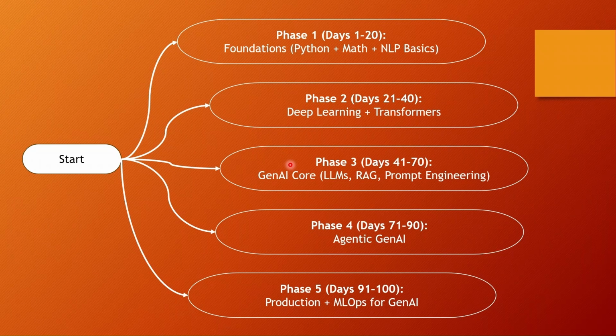Finally, in phase 5, we will talk about how to productize your application. How will you use MLOps, concepts behind Docker, APIs, and we will be doing a final project with whatever you have learned from phase 1 to phase 5. So that's the 100-day plan. There will be additional subtopics added in every phase as we go on learning this.